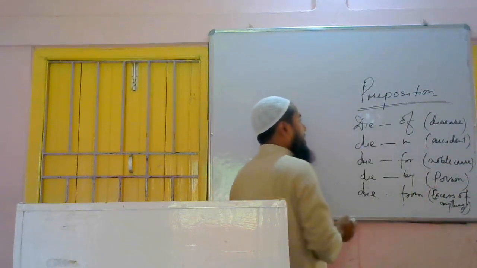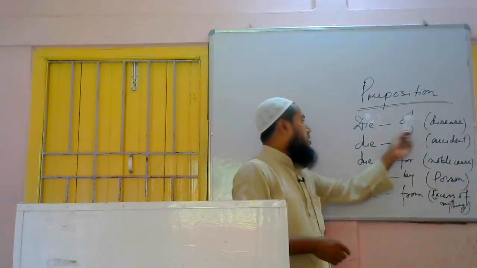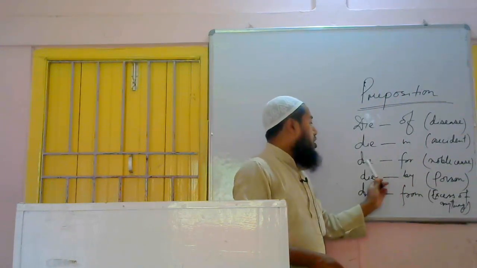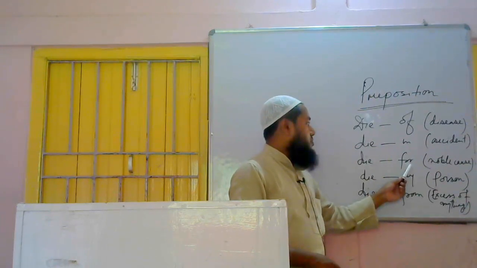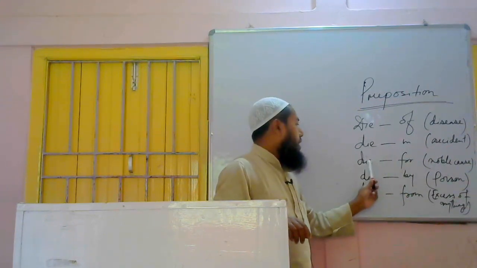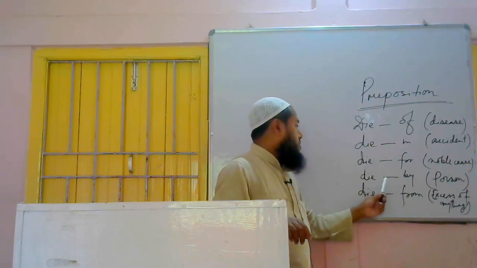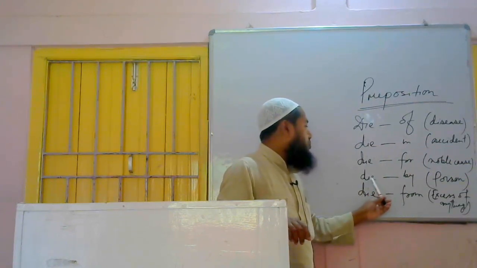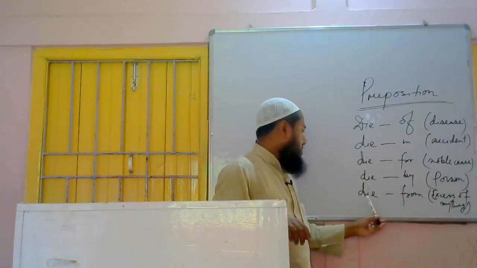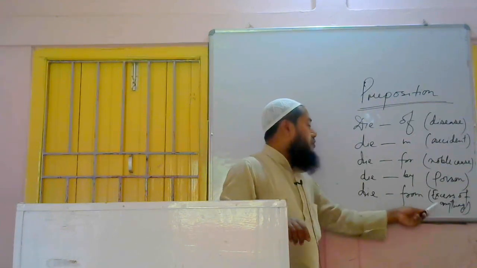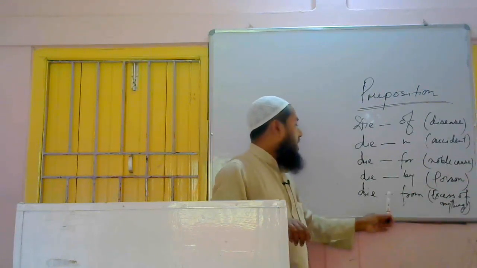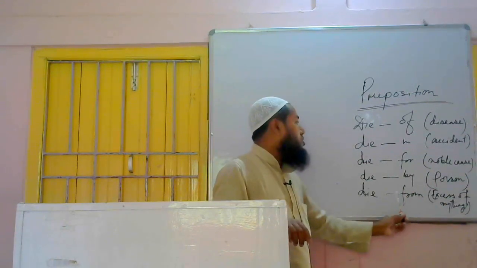Example, you see, die of: he died of cancer, disease. He died of cancer. He died in the accident. Mangal Pandey died for India. He died for his country. He died for his mother. Then the poor man died by poison or died by hanging, and he died from overeating. He died from overwork. Excess of anything, we have to use from. If somebody dies because of excess of anything, then we have to use from with die.